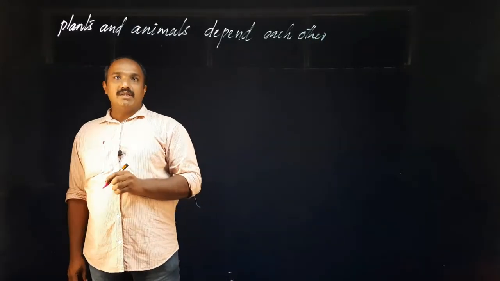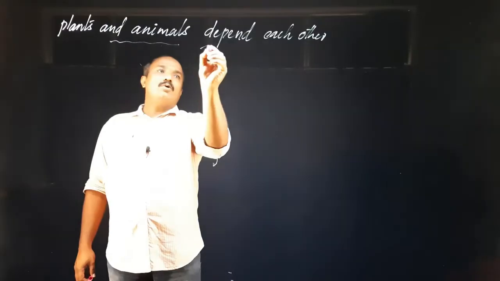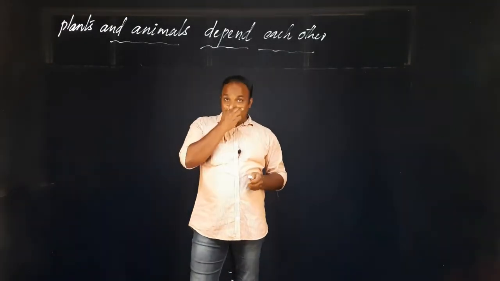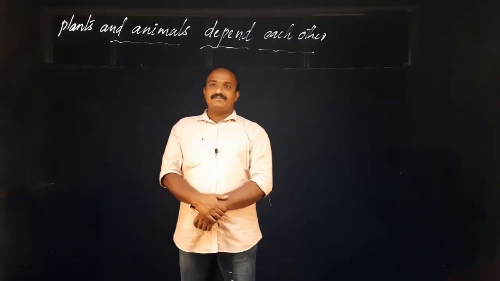Plants and animals depend upon each other. That is the main point that we have to discuss today.